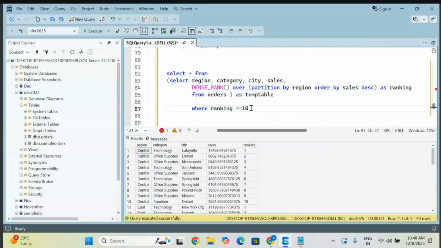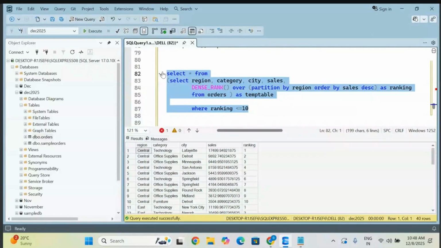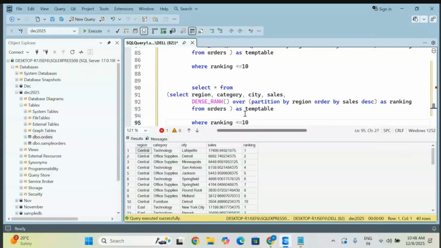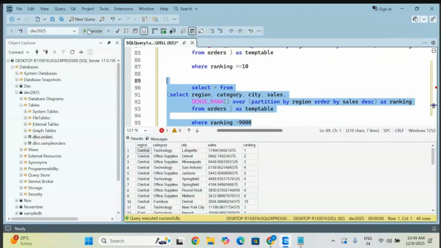So let me copy this entire thing, so why write it multiple times? For example, in such cases I want to give greater than some rank, since there are too many records, 9994 records. So I want to give greater than 9000, which means above 9000 values it is going to give you. Execute it.